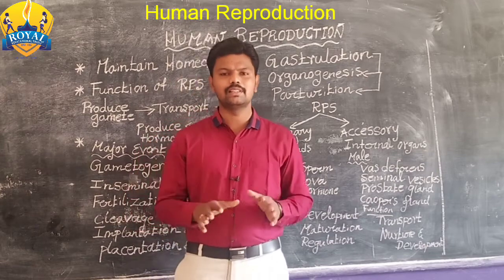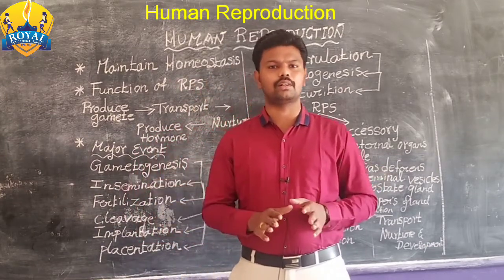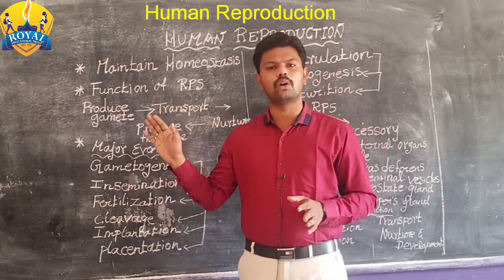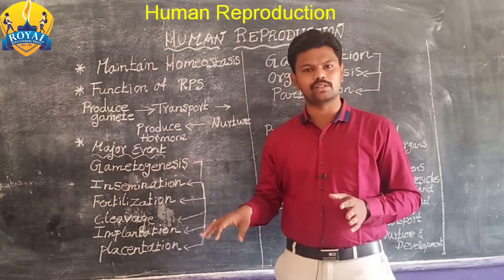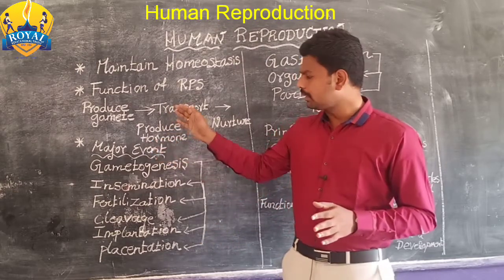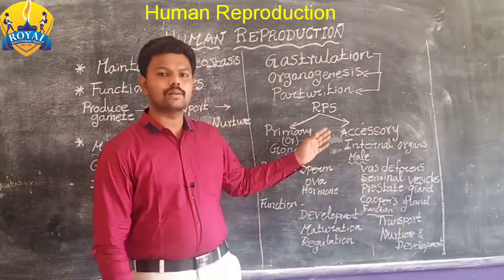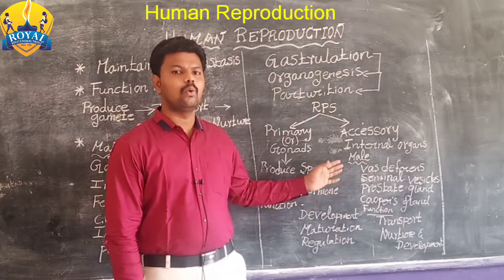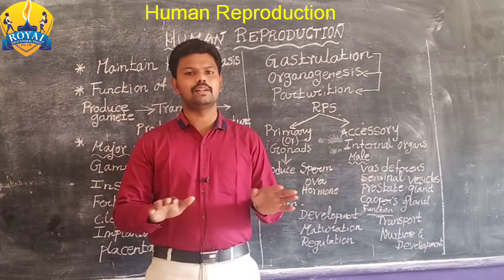So in this class, I just gave an outline introduction about the role of reproduction, how it maintains homeostasis, what the functions of the reproductive system are, what the major events of the reproductive system are, what the primary reproductive organ is, and what the accessory reproductive organ is. That is all we discussed.